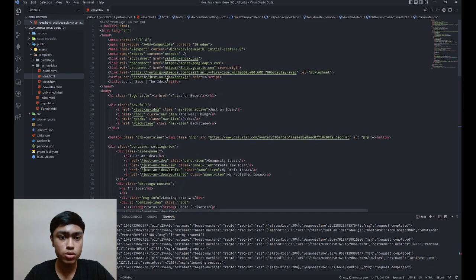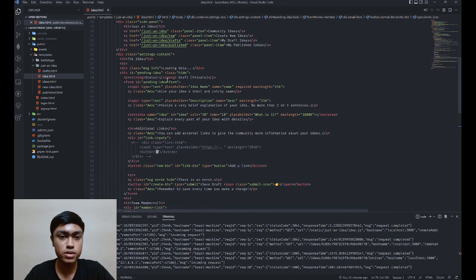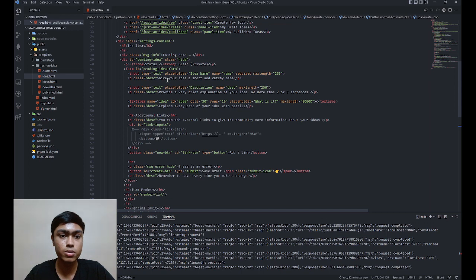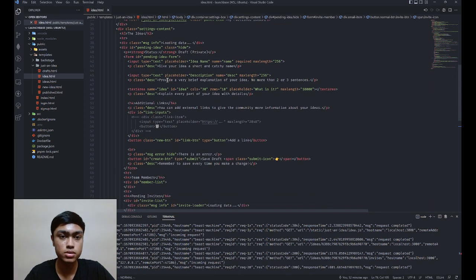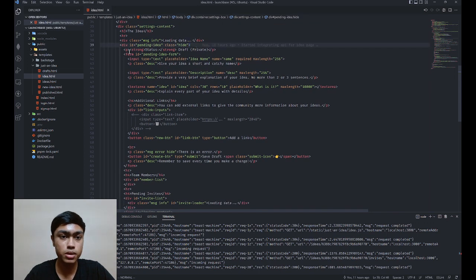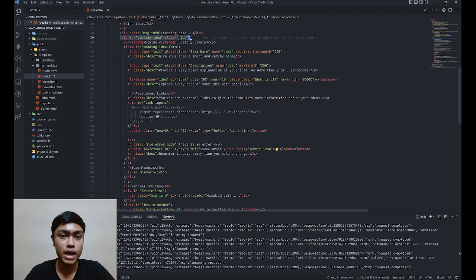So all of this is pretty straightforward. It's something that you should be familiar with, especially if you're following the series. But I'll explain the main part. Inside the settings content div, you have this div with an ID of pending idea, and initially it has a class that is set to hide. This hide class is there in the index.css, in the assets folder, and this is just one common CSS file I have for now. Basically it sets display to none.